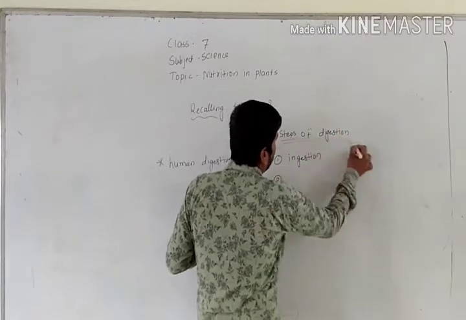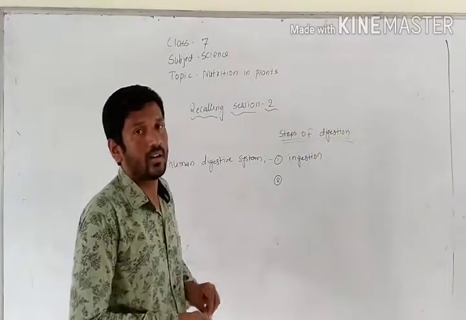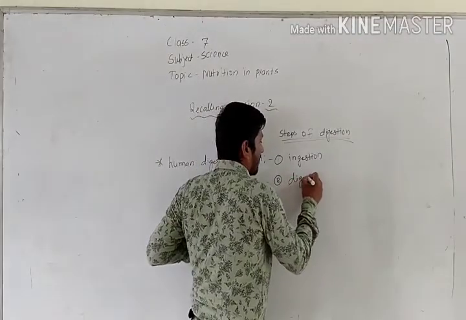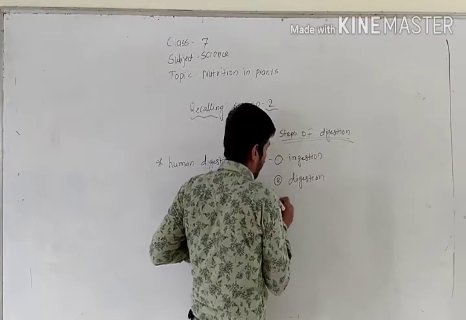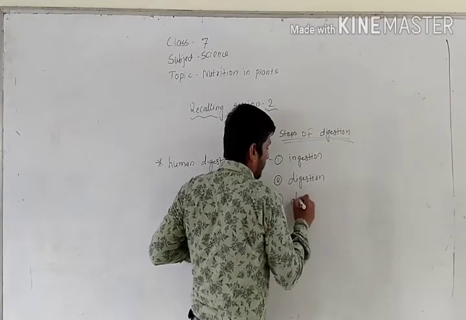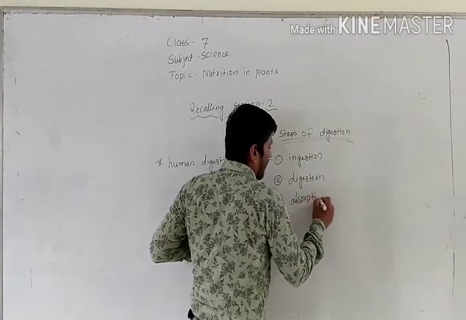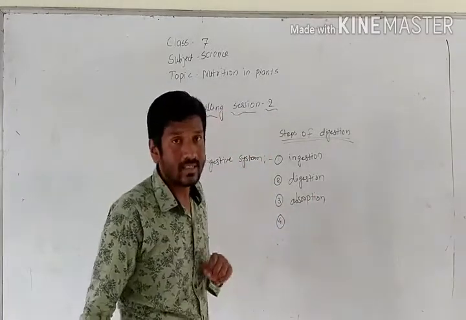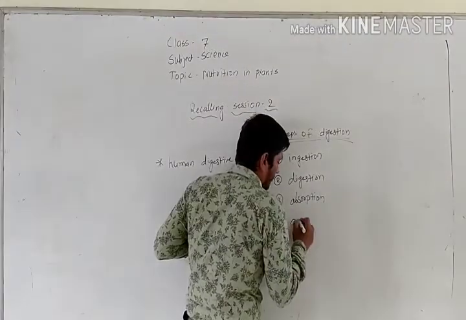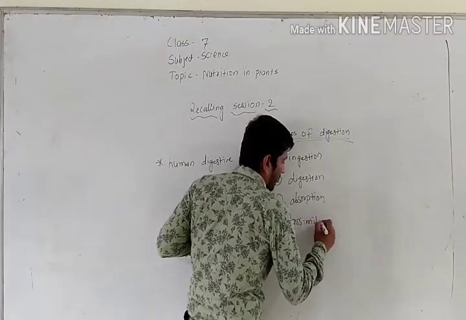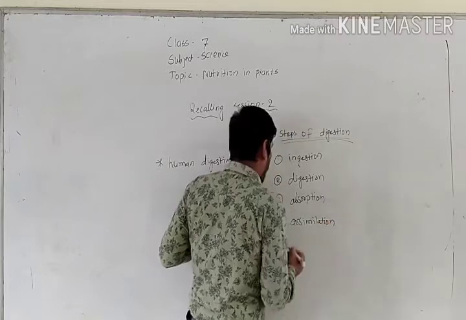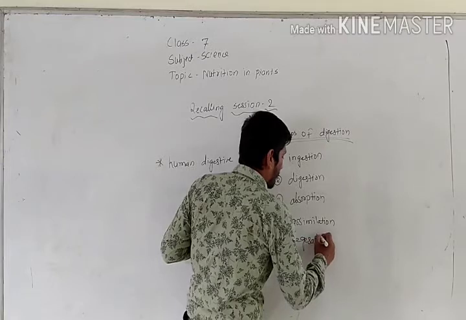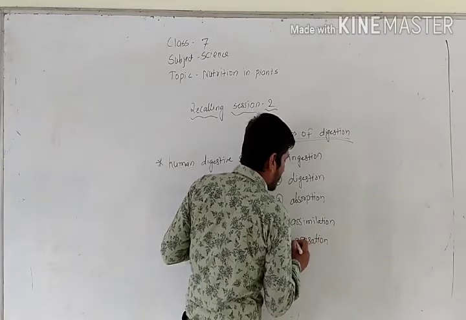So ingestion, next digestion, third one is absorption, fourth one is assimilation, and fifth one is egestion. Don't get confused between ingestion and egestion.